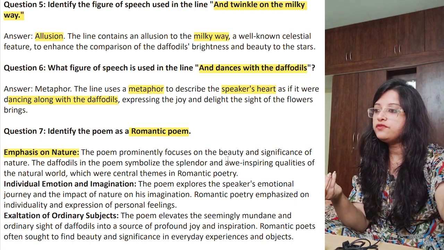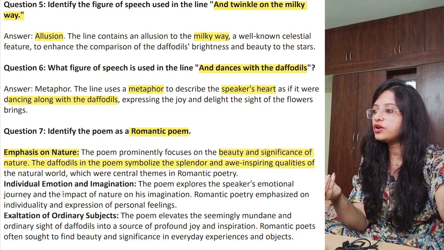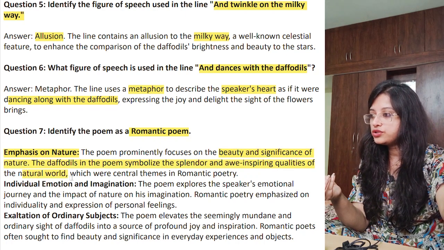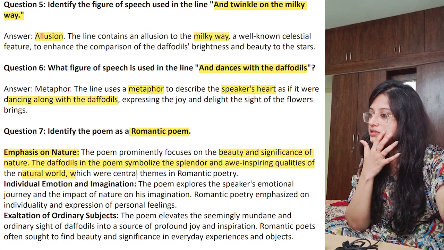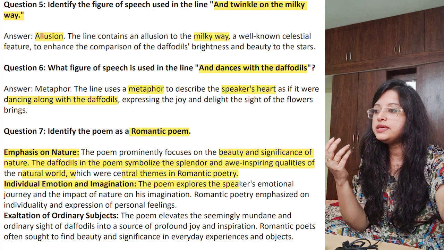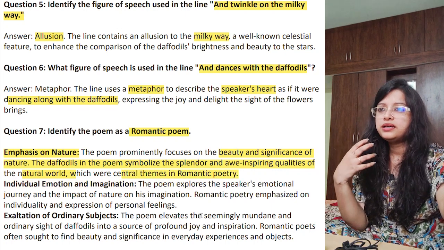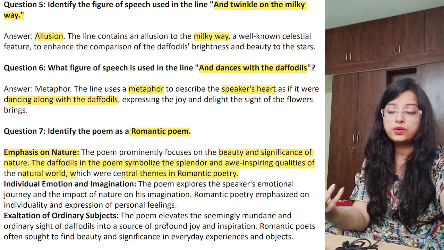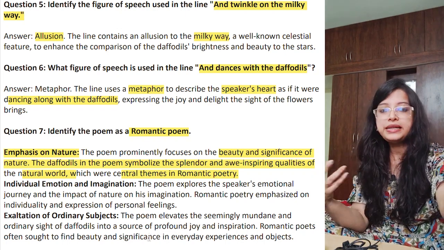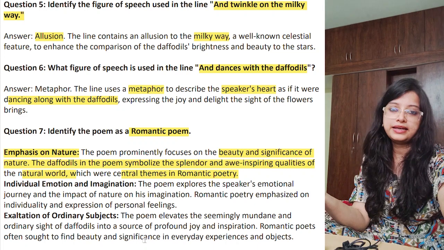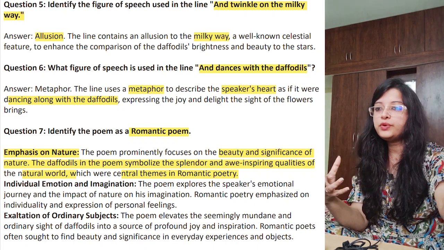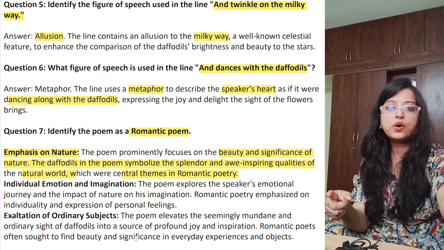See, the poet prominently focuses on the beauty and the significance of nature, of the natural world, and these are the central themes in romantic poetry. That nature has a lot of awe-inspiring qualities, very grand, very splendid qualities, and that is highlighted in the romantic poems. The poets were actually influenced by those qualities of nature.